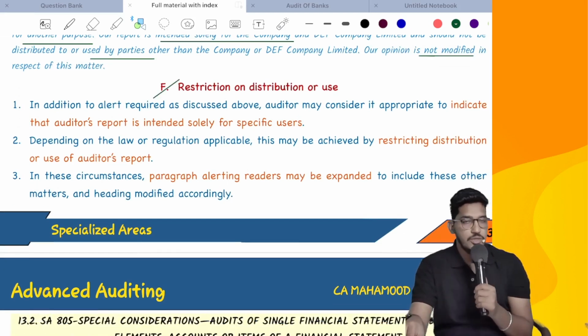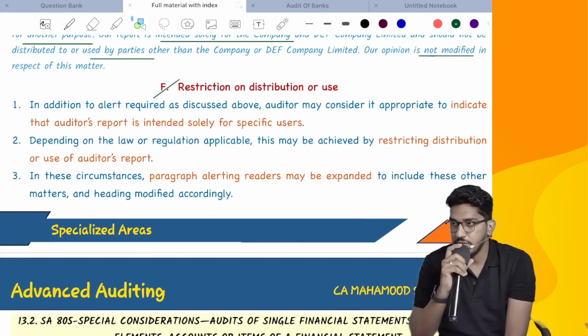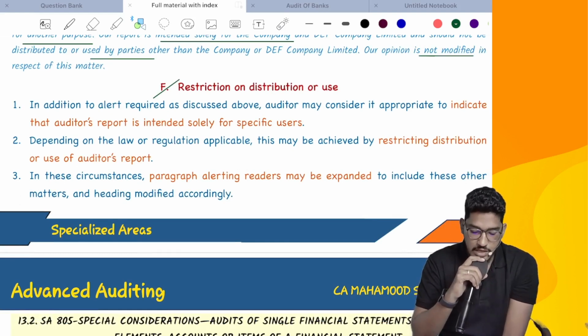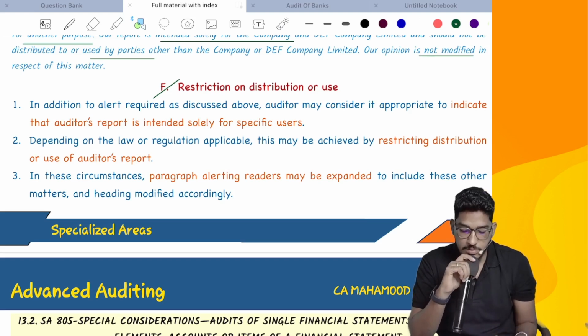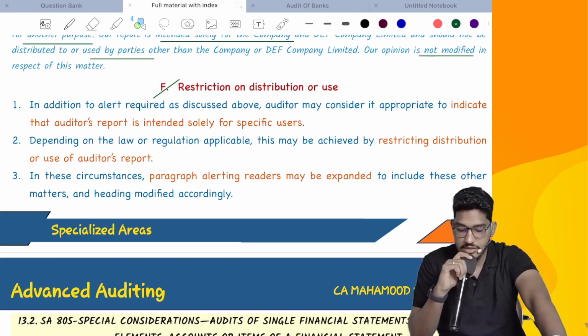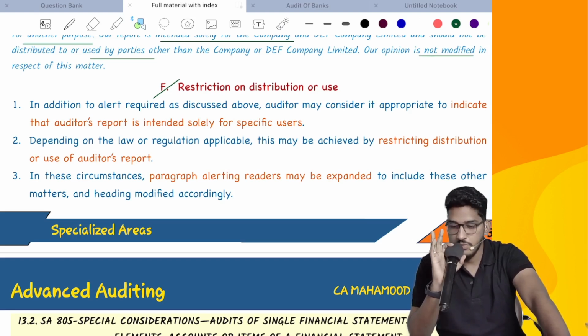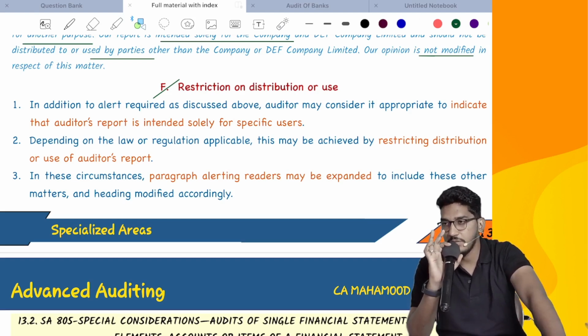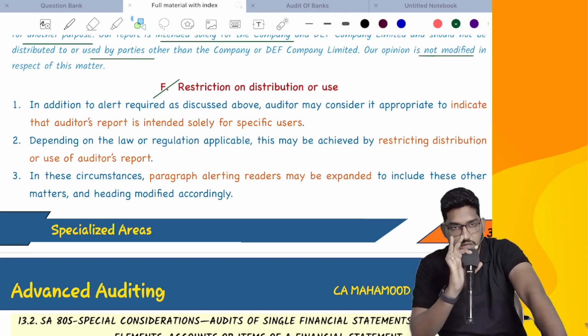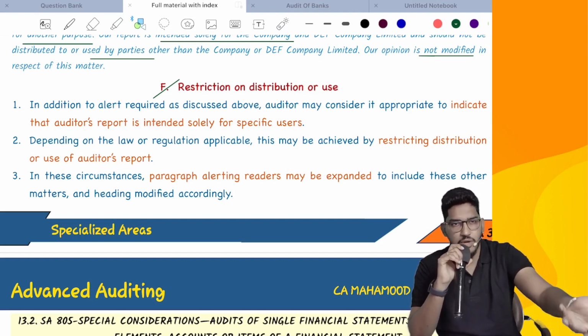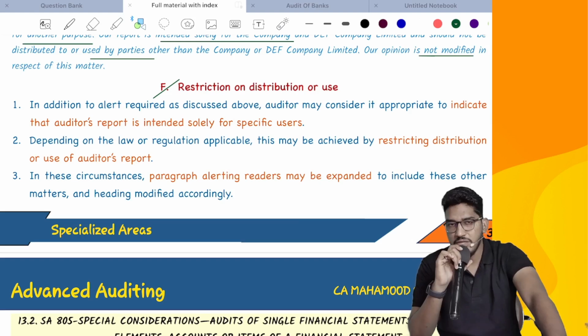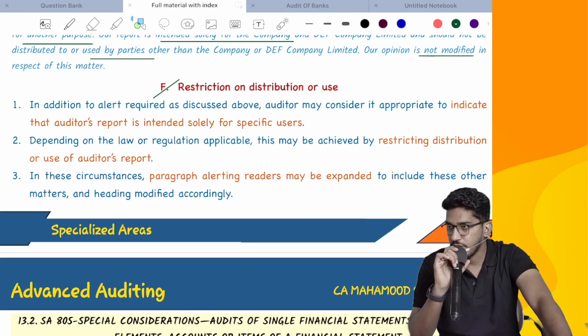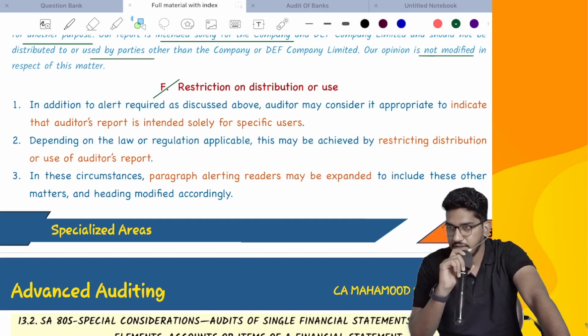Next, as I've told, in addition to all that, you have to even restrict its distribution and use. In addition to the alert required as discussed above, the auditor may consider it appropriate to indicate that the auditor's report is intended solely for specific purposes. Depending on the law and regulation, this may be achieved by restricting distribution or use of the auditor's report. I will give strict management regulations: Sir, don't circulate it. Give it only to your intended users. This should not come out. And also I will take the help of law and regulation. If they have any stringent provisions, that also I will take into action to make sure that this report is not going to anyone other than the intended user.